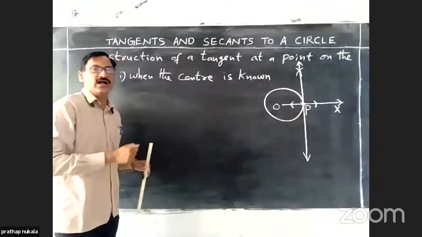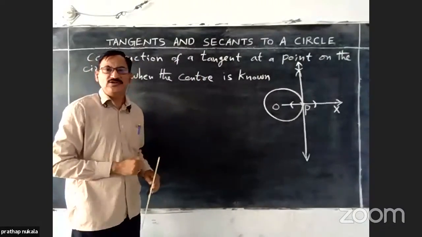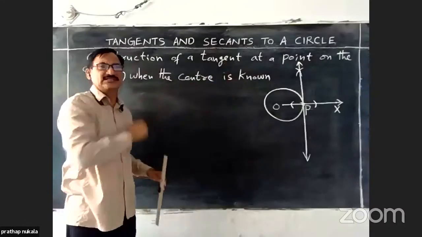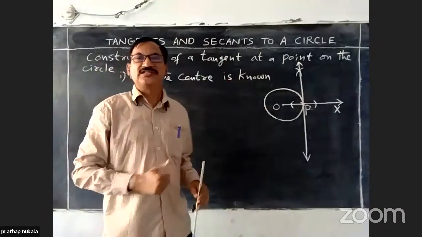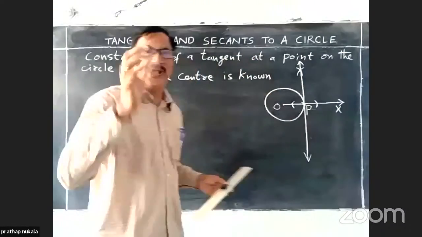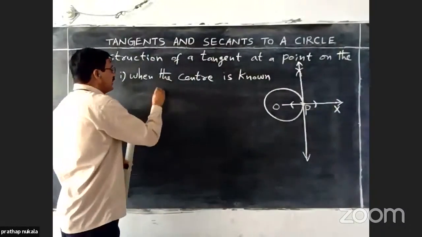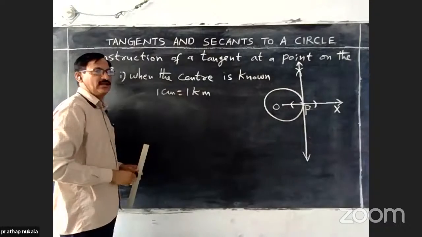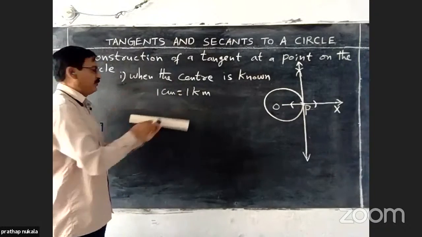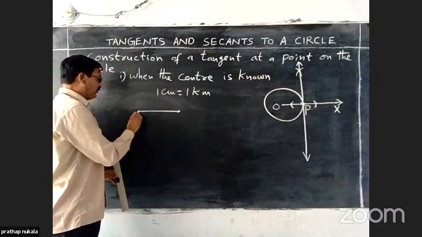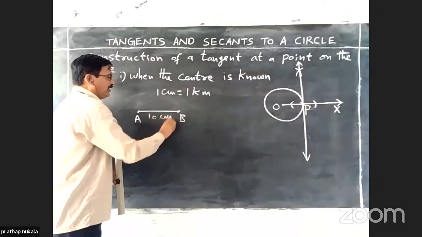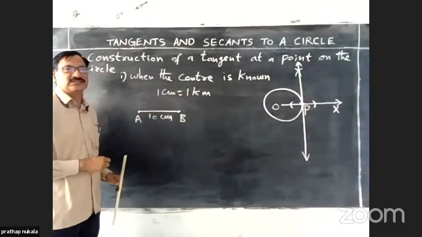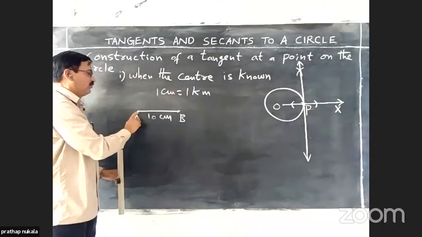Scale means, if we draw 10 kilometers on the board, is it possible? No. 10 kilometers is just 2 meters or 3 meters of board. How can we draw 10 kilometers on the blackboard? That's why we have to take a scale: 1 centimeter equals 1 kilometer. This is the scale. Then we can draw a 10 centimeter line segment. If AB is 10 centimeters, and we have taken 1 centimeter equal to 1 kilometer, then 10 centimeters equals 10 kilometers. For that purpose, we can take a scale.